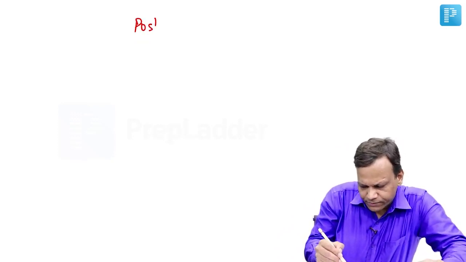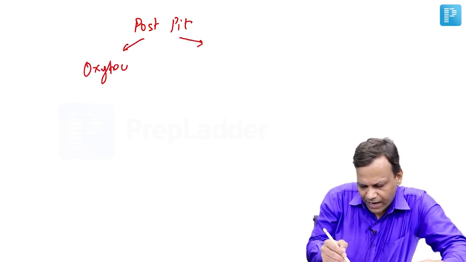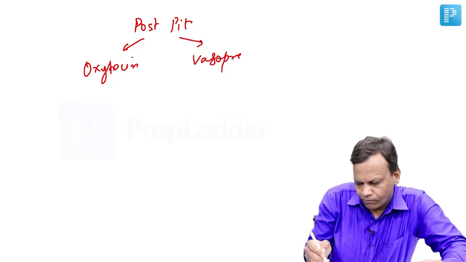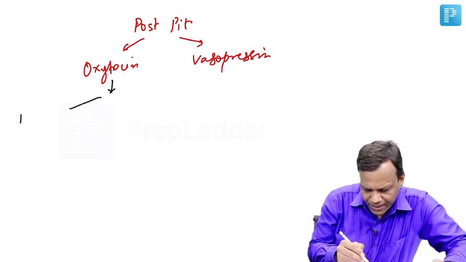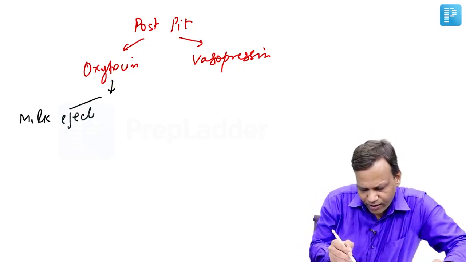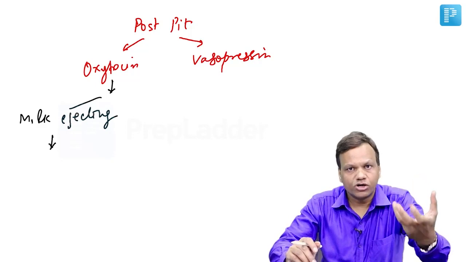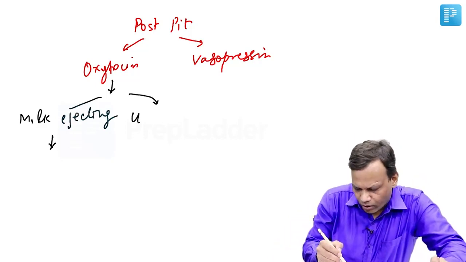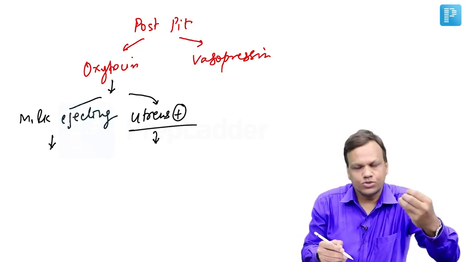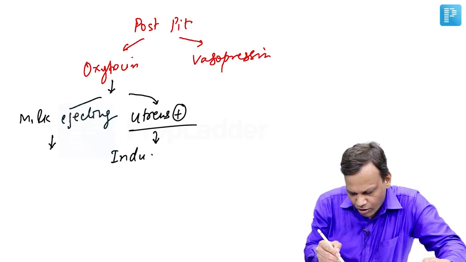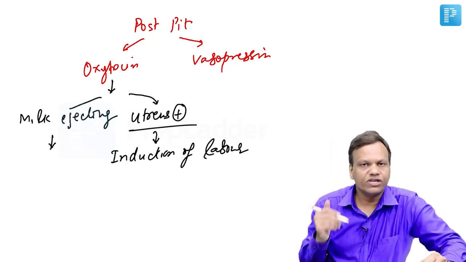Now the posterior pituitary secretes two main hormones, that is oxytocin and vasopressin. Oxytocin has two important uses. One, it is a milk ejecting hormone. So it can be used when we want to eject the milk, as in case of breast engorgement. And second, it is uterotonic, it stimulates the uterus. Oxytocin stimulates the uterus, and with this action, it is used as drug of choice for induction of labor. So whenever we want to improve labor pains, we want to increase contractility, we use oxytocin.